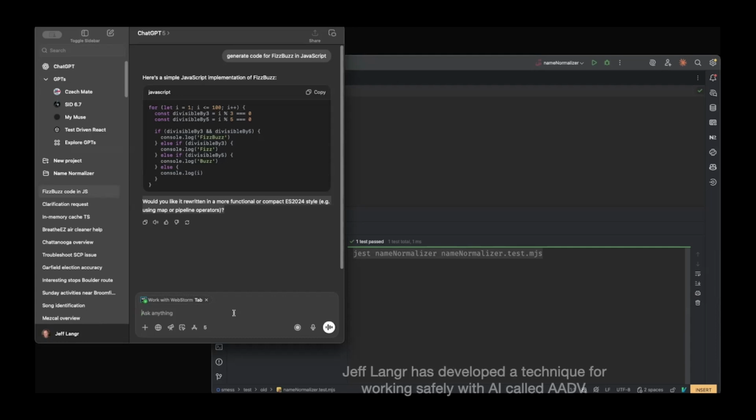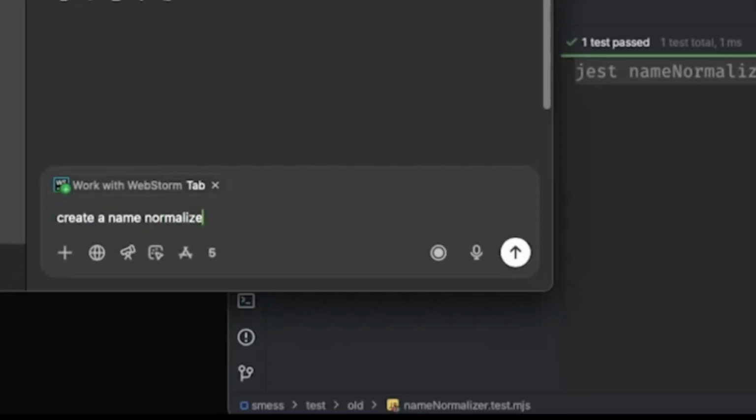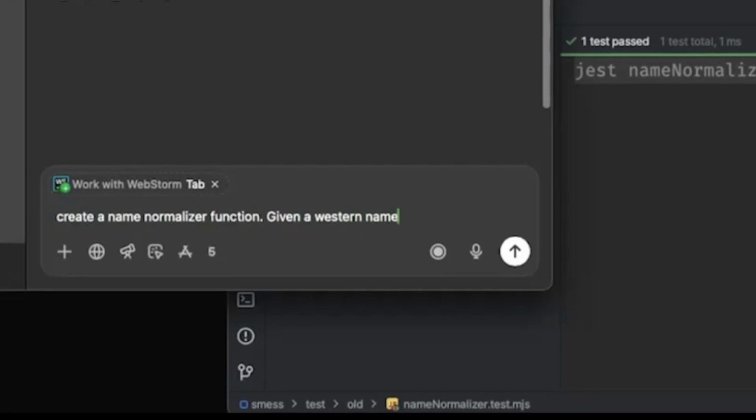So I'm going to do a different example now, something I do more as an exercise, and I've done it so many times it's kind of reflexive. It means I don't have to think as much right now. But I'm going to ask it to build a name normalizer function, given a Western name.